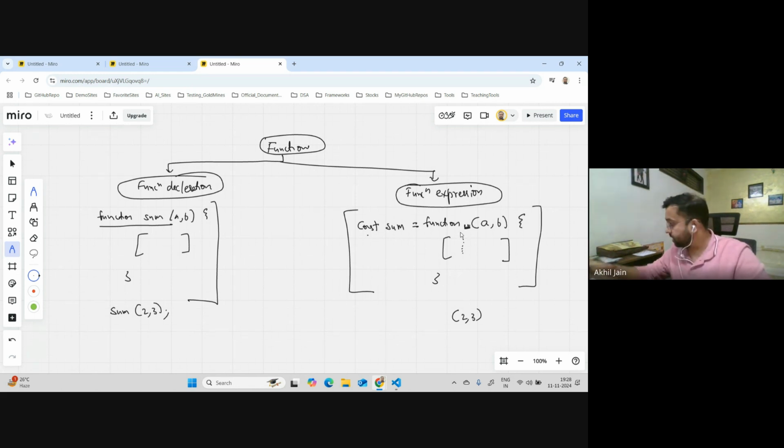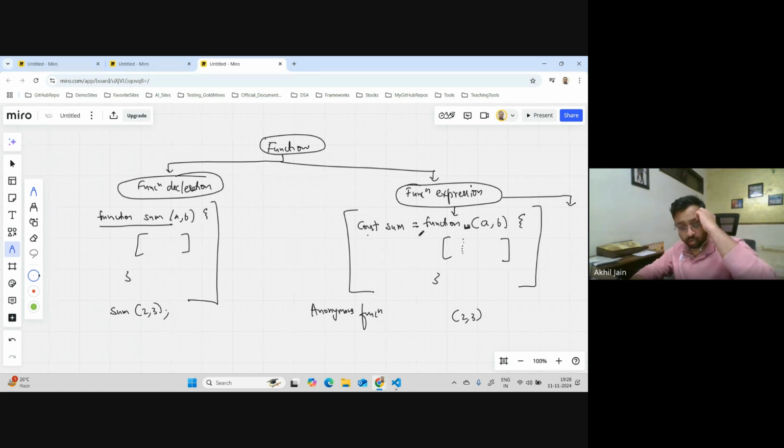This way of writing things is called a function expression, and it has two ways of writing. This is one way, and there is one more way which I am going to tell you now. But this way of writing a function is called an anonymous function. You have created an anonymous function.